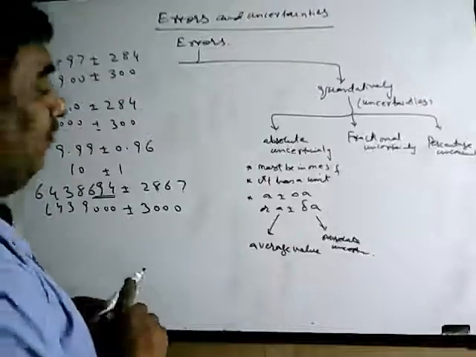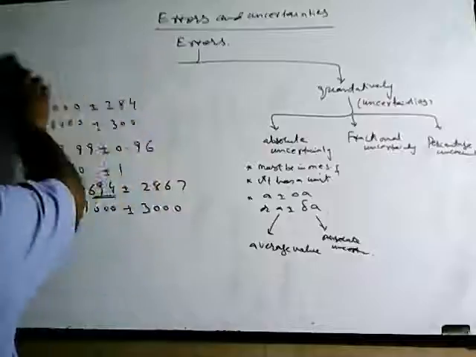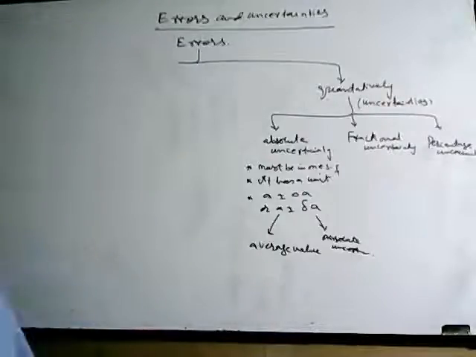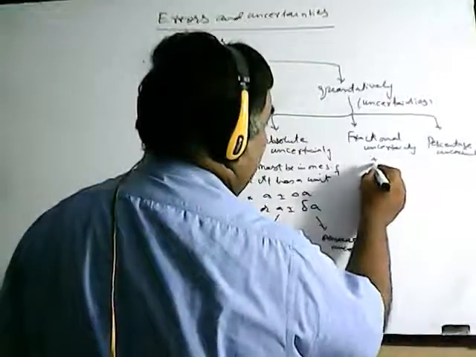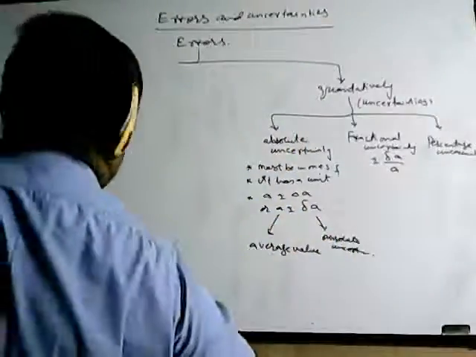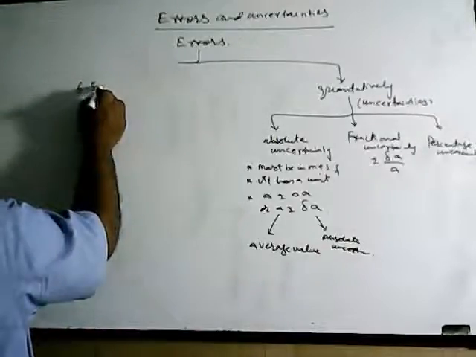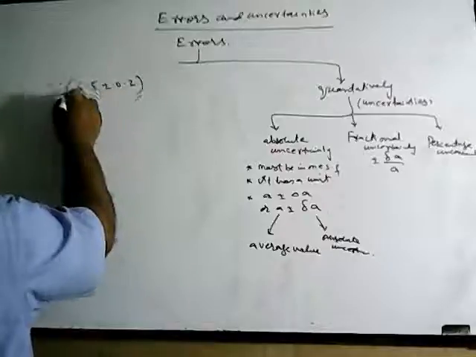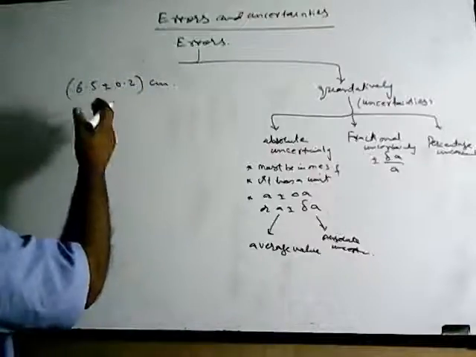Now let us see what the fractional uncertainty is. Fractional uncertainty we define as plus minus delta A upon A, and it will have no unit. For example, if a value is like 6.5 plus minus 0.2 centimeters, then here I should tell another thing also.